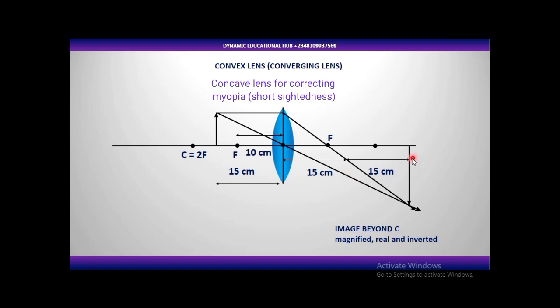And let's look at the image that is formed. Inverted, magnified, and it is real. Magnified, real, and inverted. You don't need to draw this diagram. The explanation I made earlier on is just the knowledge. When an object is placed in between the center of curvature and focal length, this is what I've written there. The image will be what? Magnified, real, and inverted. Just use your formula to solve the question. You get 30, and then you pick the correct answer.